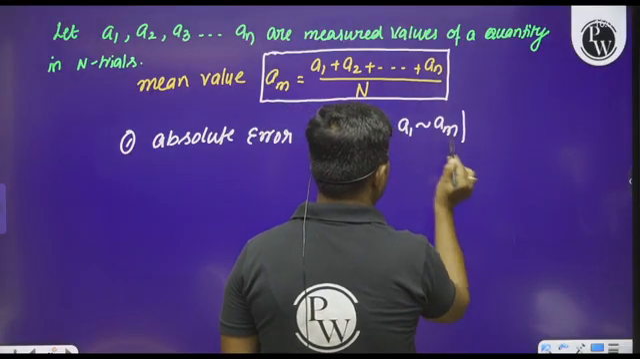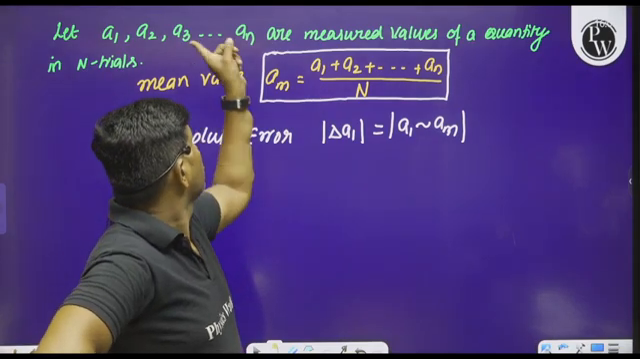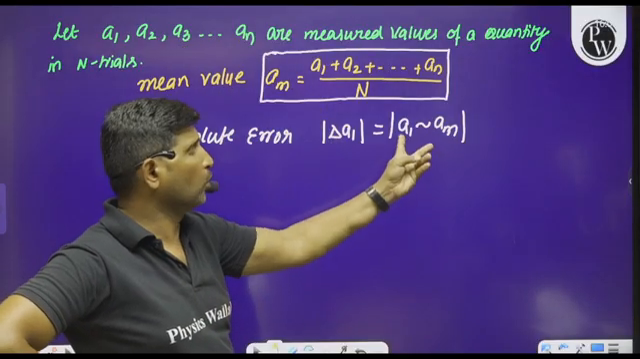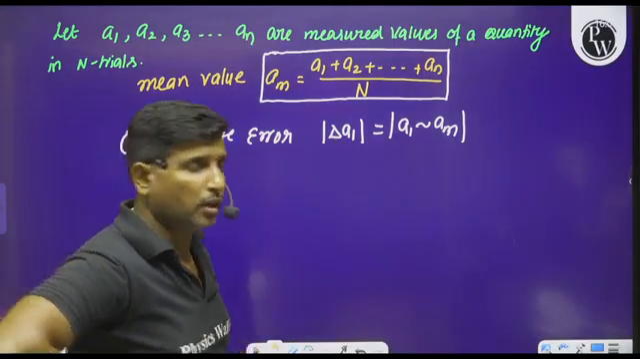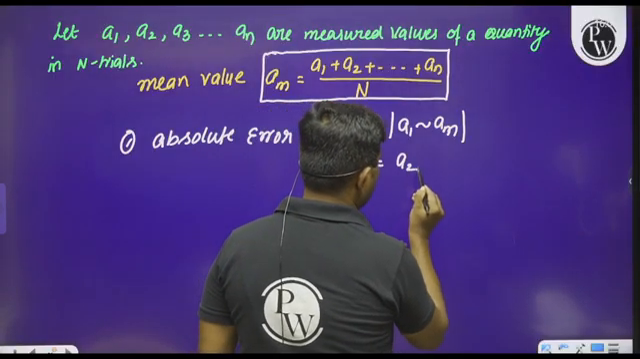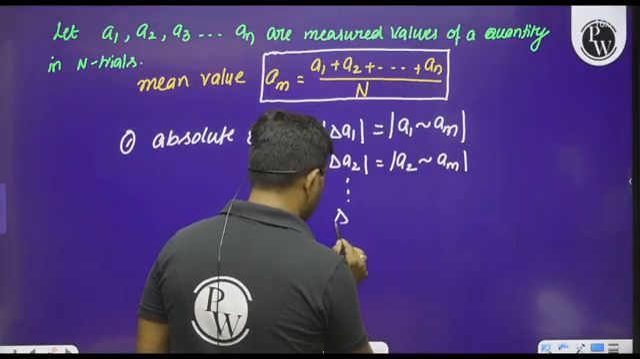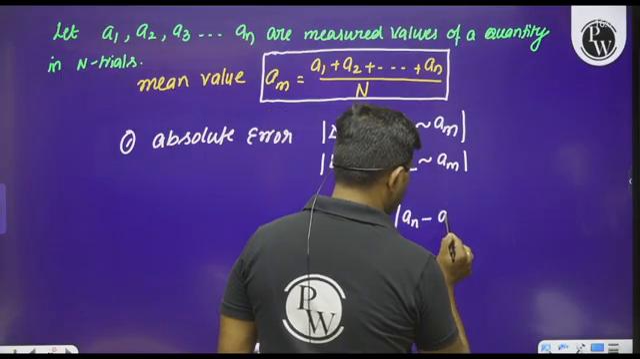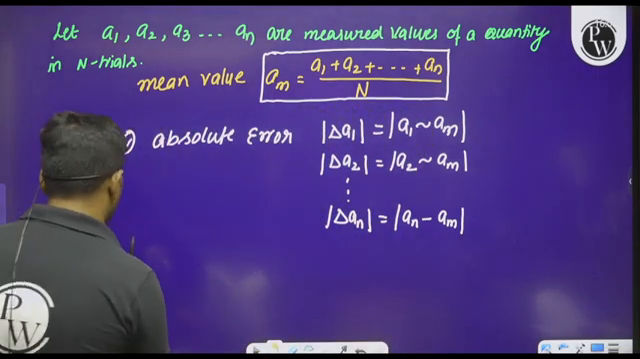So please think about this. There is a difference between the value in the first trial minus the mean value, and we take only the magnitude. So that will give you the error in the first trial. Similarly, the error in the second trial is A2 minus A mean. And like this, the error in the nth trial is An minus A mean. So like this, we have to calculate the absolute error.